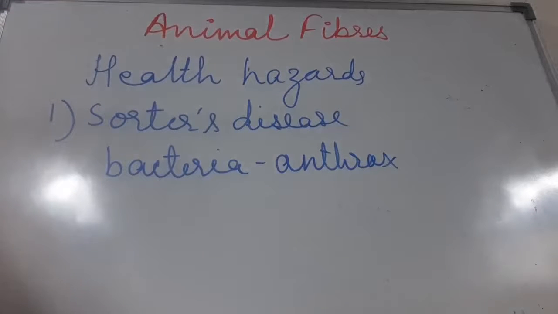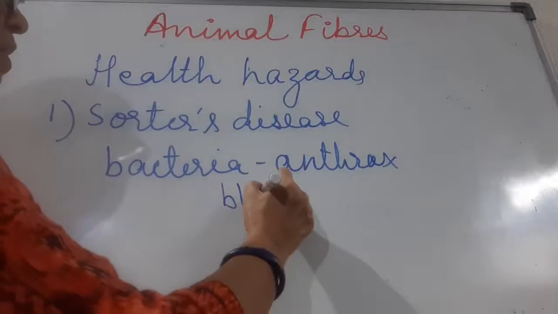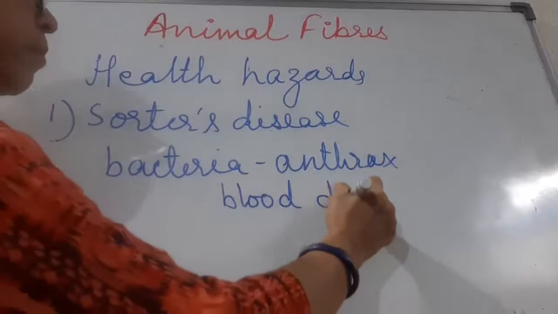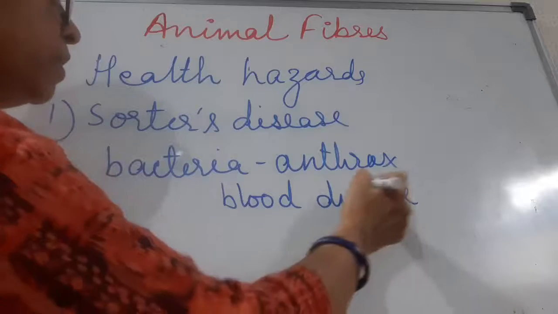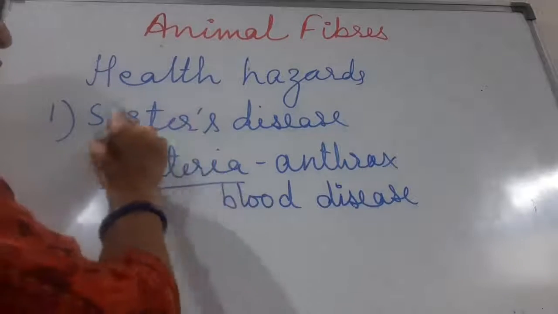Okay, anthrax is the bacteria responsible for this disease. What type of disease is this? This is actually a blood disease. So people who are working with the wool industry basically suffer from this disease.